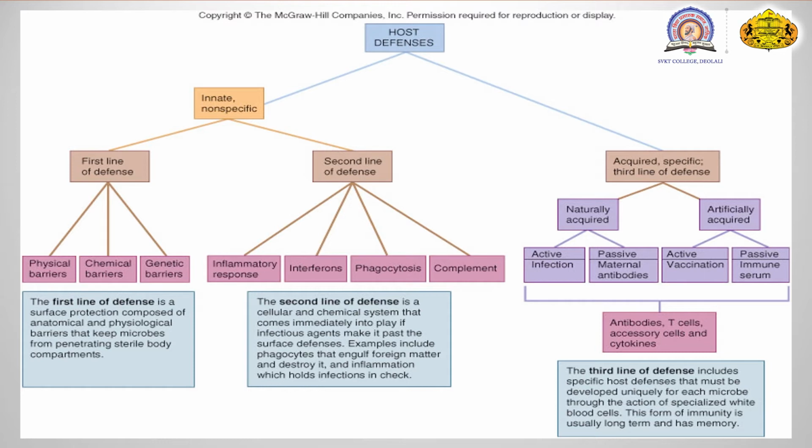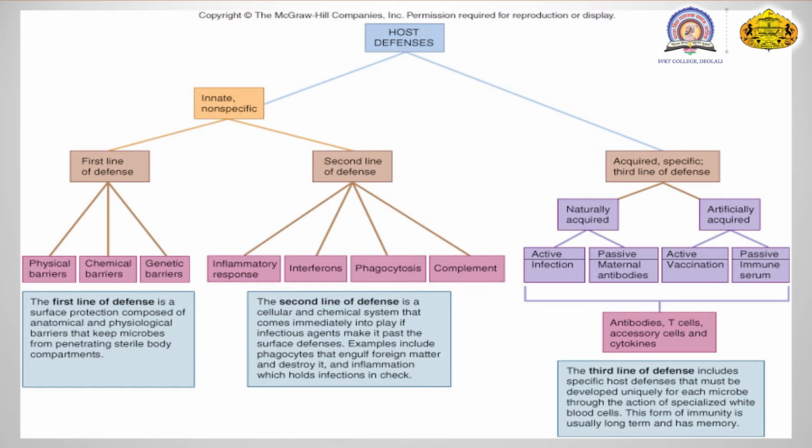The third line, which includes the acquired immunity, can be classified under two types, that is naturally and artificially. Naturally means the third line of defense mechanism in the body is going to run by itself, and artificially means from the outside we are going to inject something in the body. So these are two different types which come under the acquired immunity.